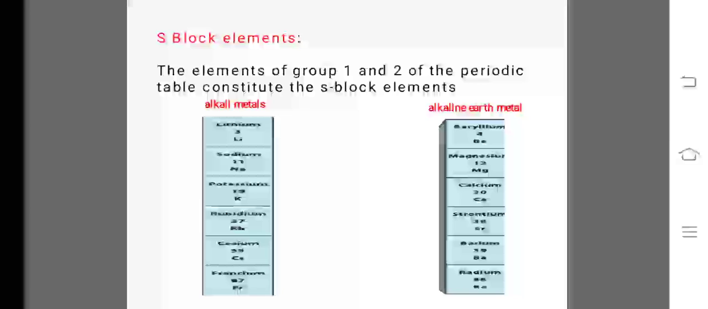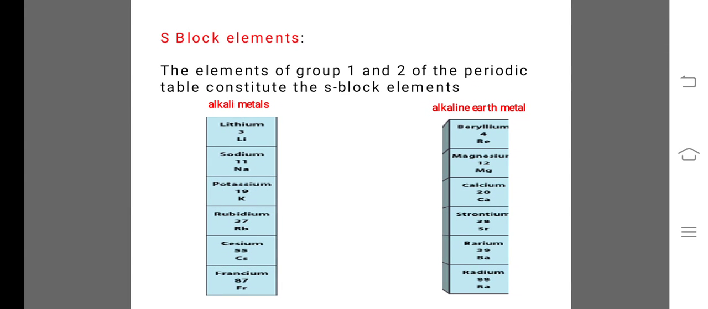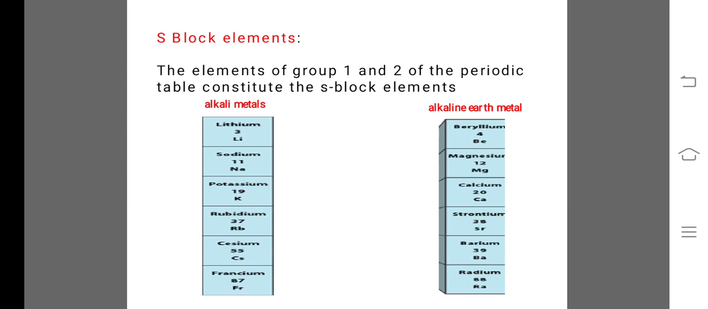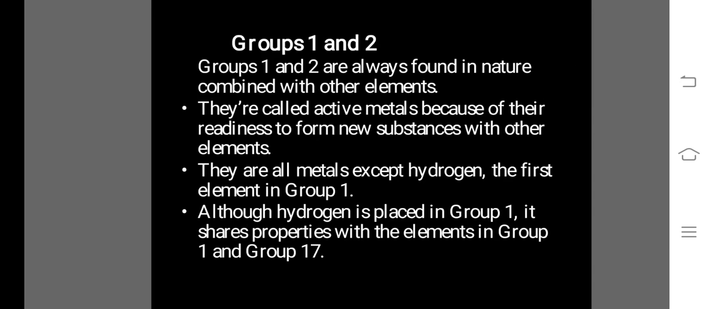The elements of group first and second of the periodic table constitute the S block elements. In S block elements, first group are also called alkali metals and second group are also called alkaline earth metals. In alkali metals, lithium, sodium, potassium, rubidium, cesium and francium, these are the metals. And in second group, that is alkaline earth metals, beryllium, magnesium, calcium, strontium, barium and radium, these are the elements.